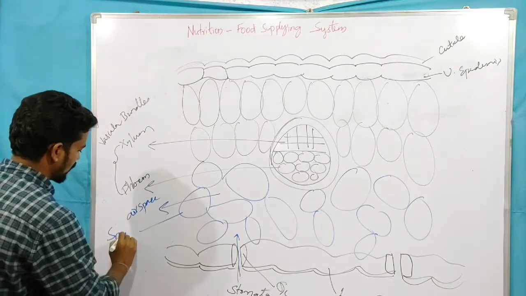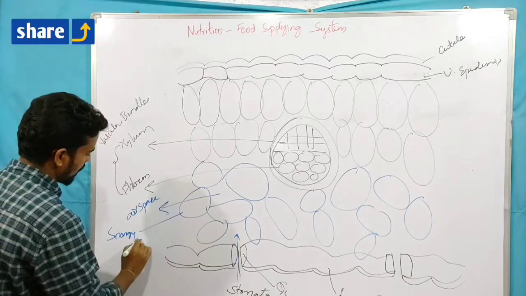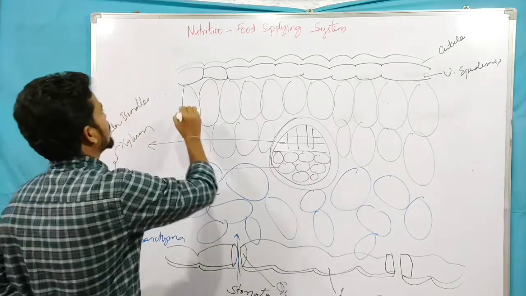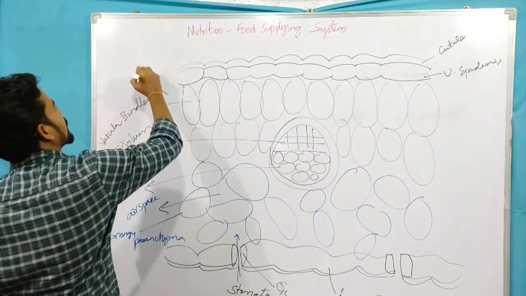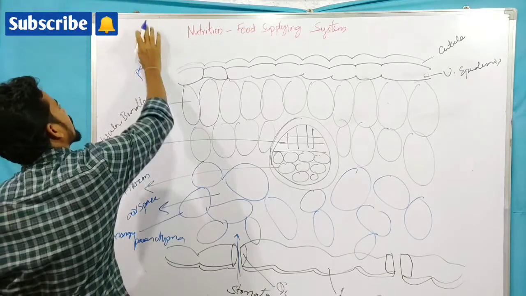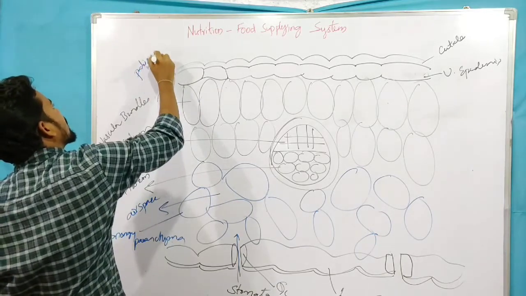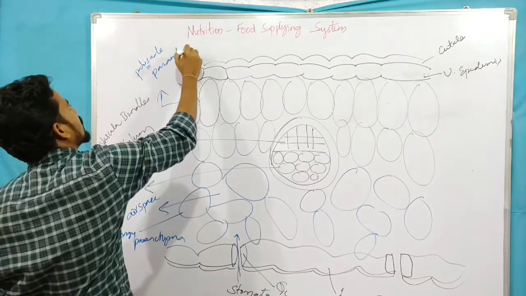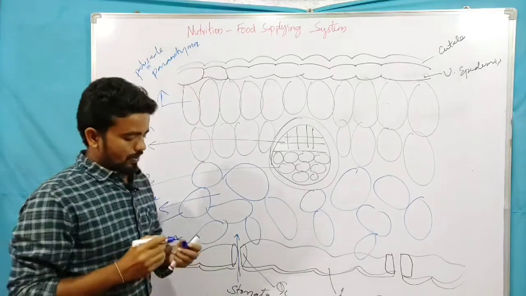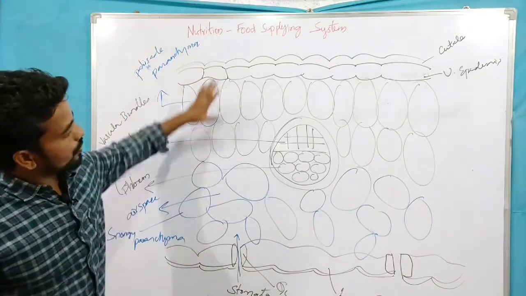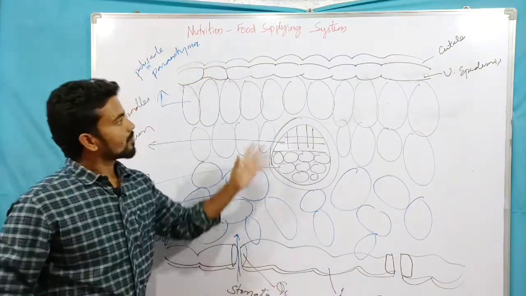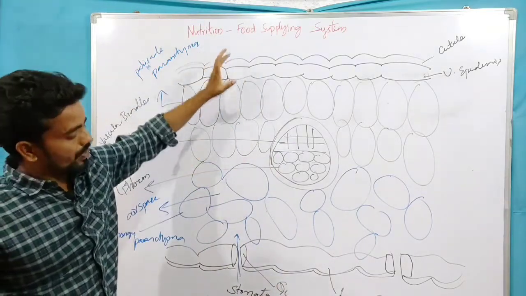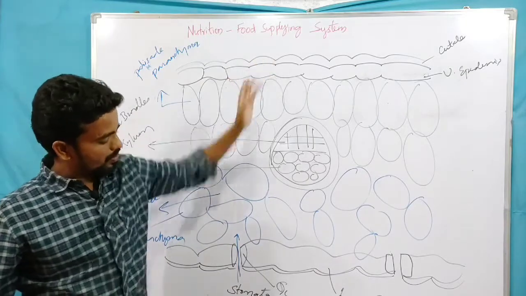This is spongy parenchyma, and this is palisade parenchyma. So this is how the transverse section of the leaf looks. We have cuticle, upper epidermis, and lower epidermis.